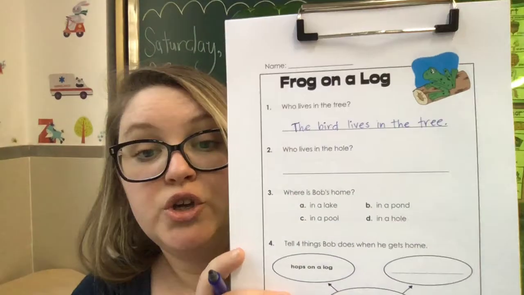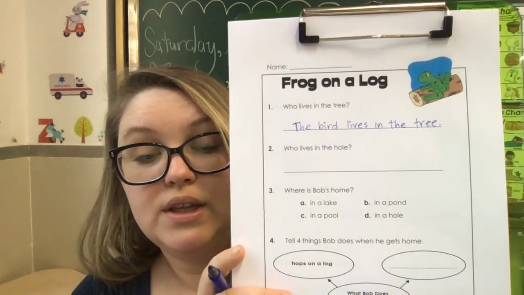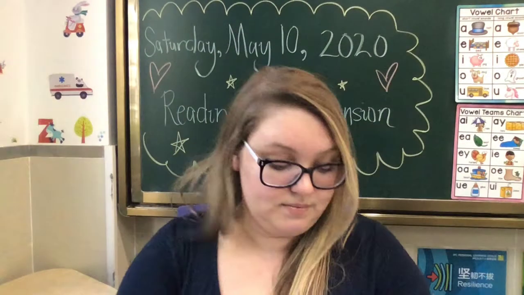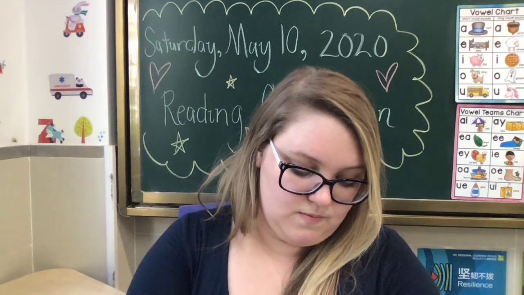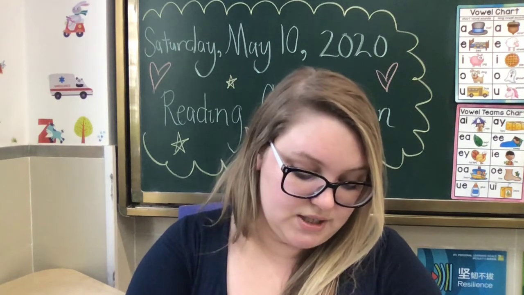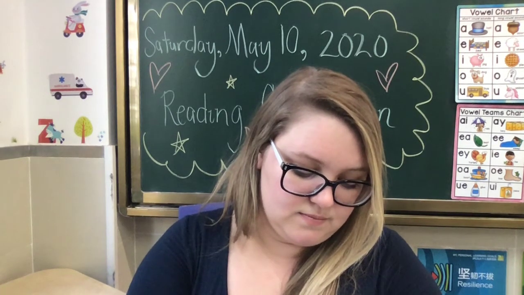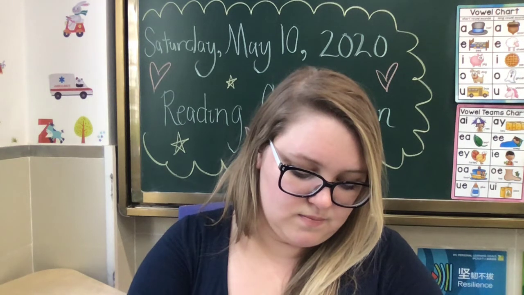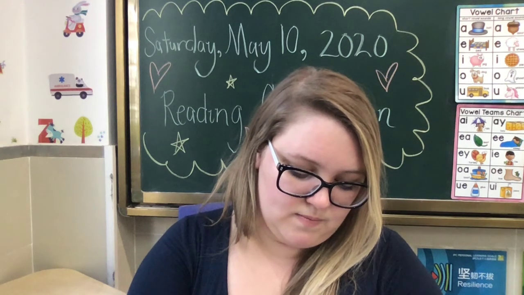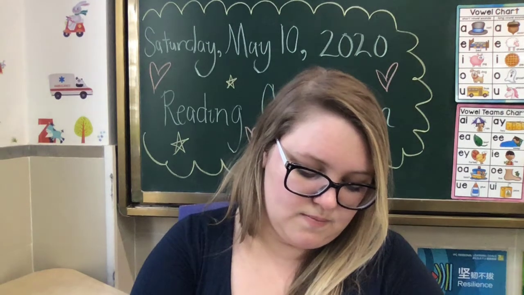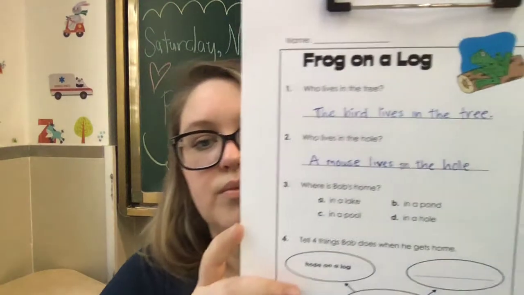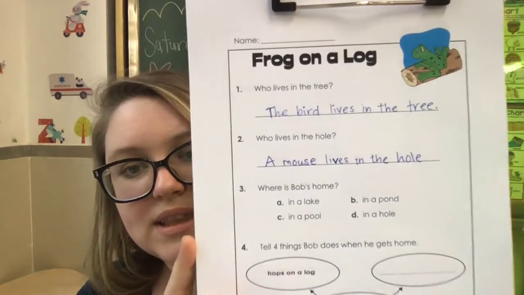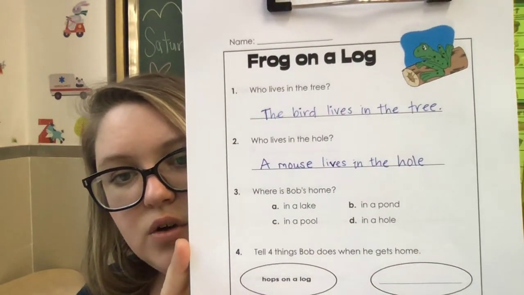So if the question is, who lives in the hole? The answer is, right, the answer is a whole sentence. A mouse lives in the hole.